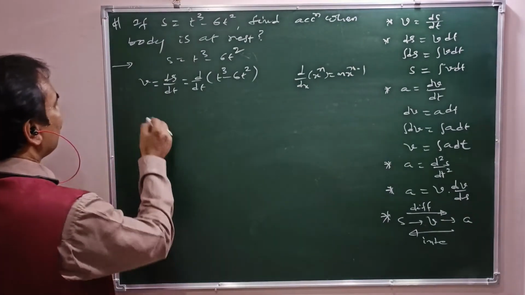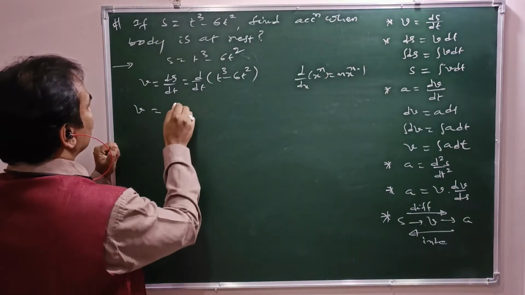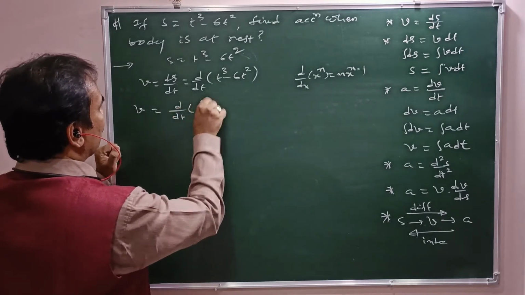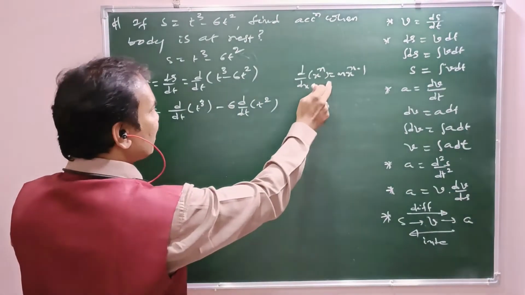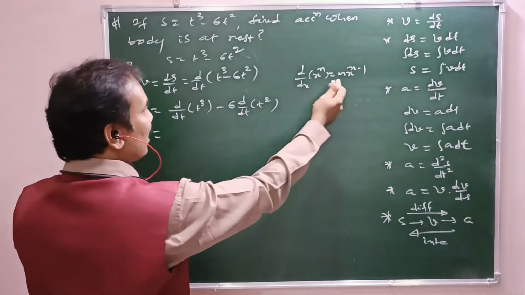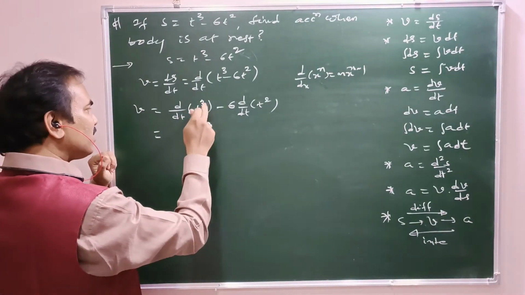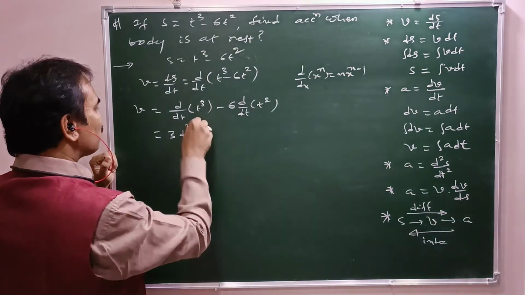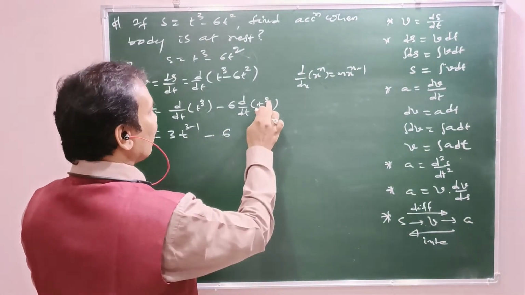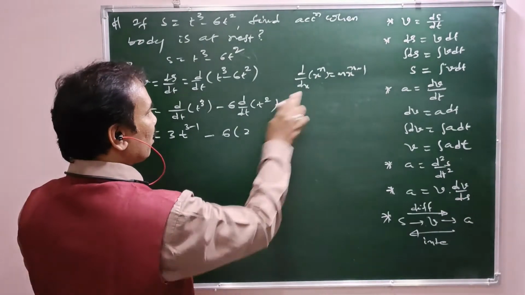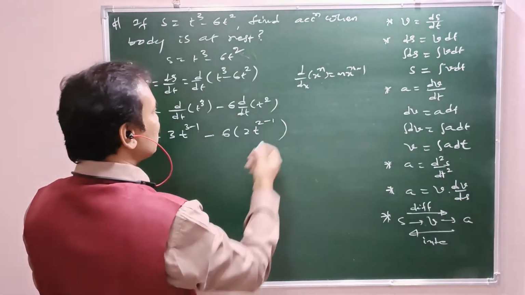So v equals d by dt of t cube, minus 6 times d by dt of t square. d by dt of t cube means 3 into t power 3 minus 1, and for t square, n is 2, so 2 into t power 2 minus 1.